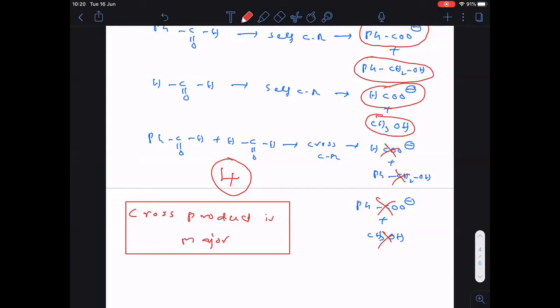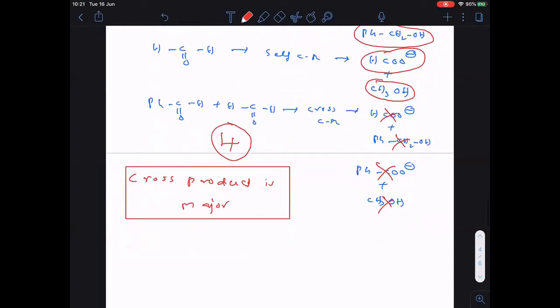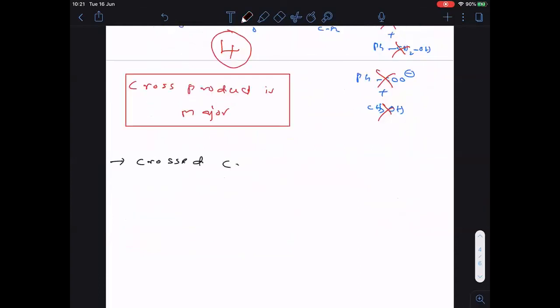And one more important statement I want to give here that I told you, but I think I didn't write that one. So remember everyone, crossed Cannizzaro reaction is not a disproportionation reaction. It is not a disproportionation reaction because different molecules are undergoing oxidation and reduction. I hope you are able to understand this point.